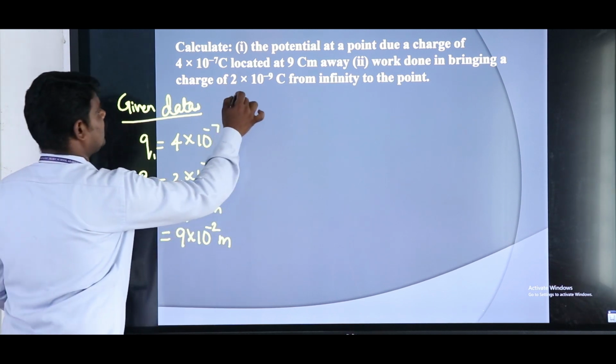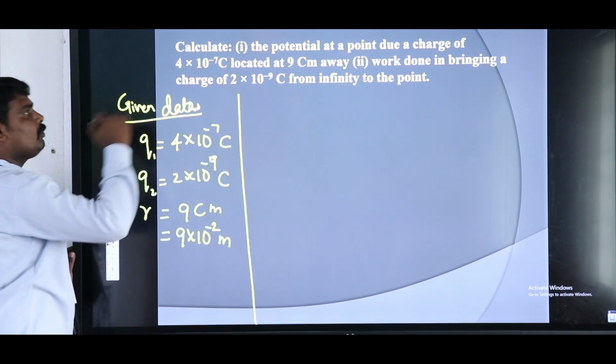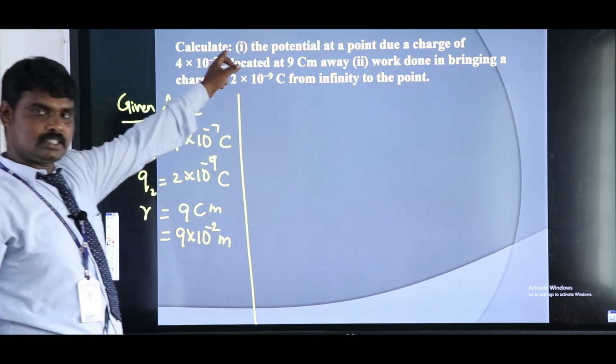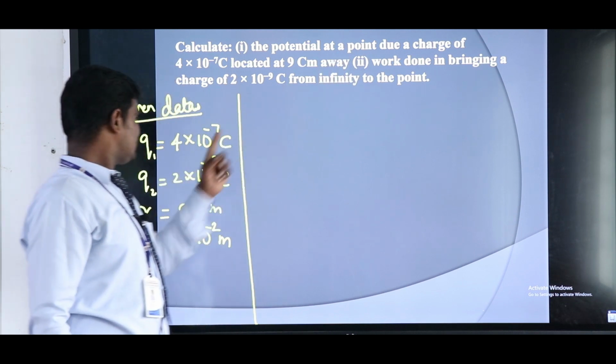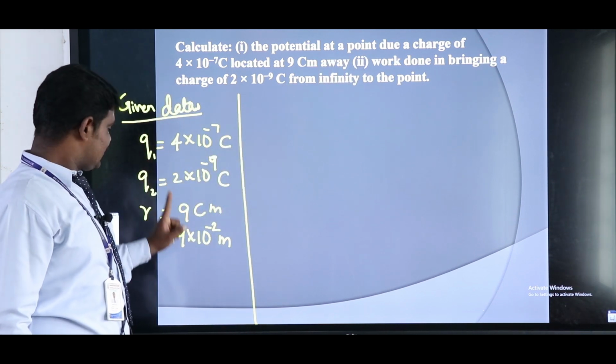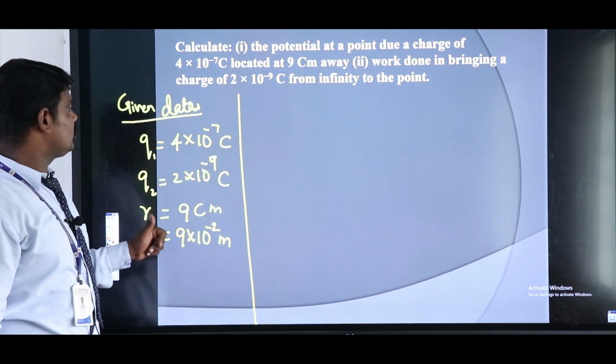What is the formula for electric potential? The first question is the potential at a point due to a charge. The charge and the distance are given, so we have to find the potential.